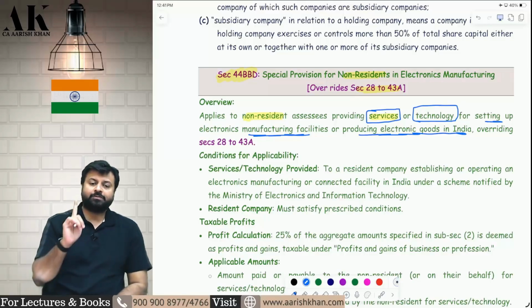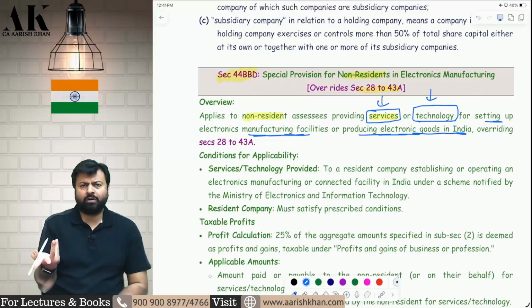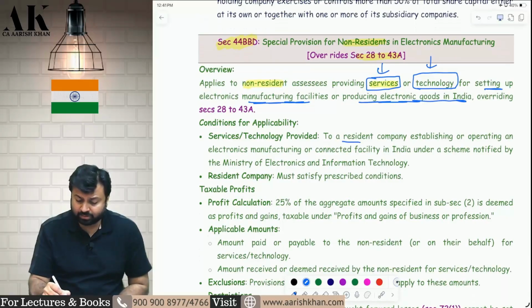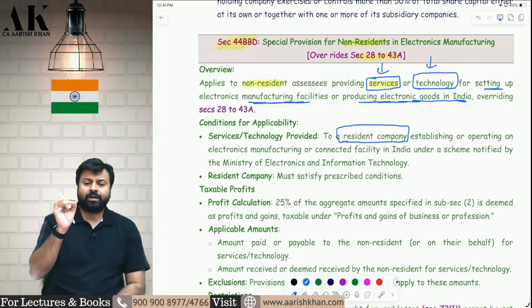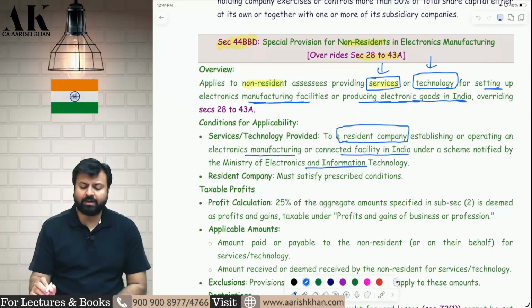So who is the service provider? The non-resident. What is he doing? He is providing some services and some technology for setting up an electronic manufacturing facility or producing electronic goods in India. To whom is he providing? He is providing this to a resident company. He is not providing to everybody. He is providing to a resident company that is also engaged in electronic manufacturing connected facility in India under a scheme notified by the government under the Ministry of Electronics and Information Technology.